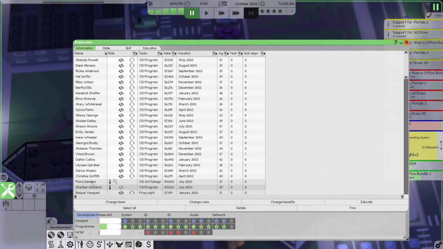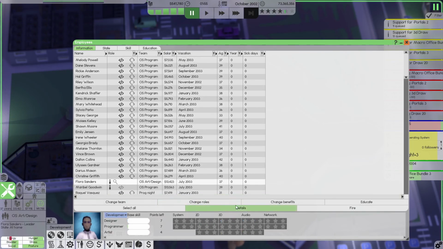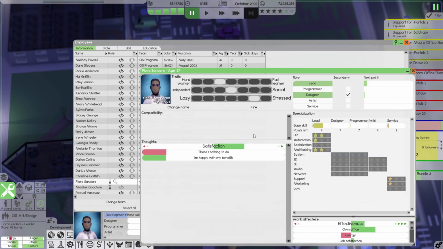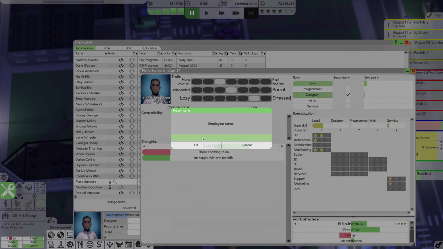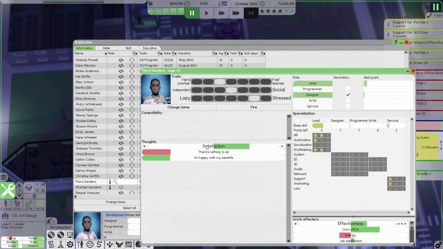There we go. I'm going to make Flora Sanders. Details into change name. So you wanted Vegreless Pallor X. You want it to be Laser X. Laser X, you are now the boss of, what are you the boss of?